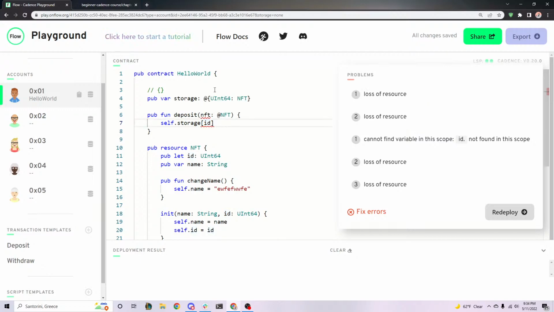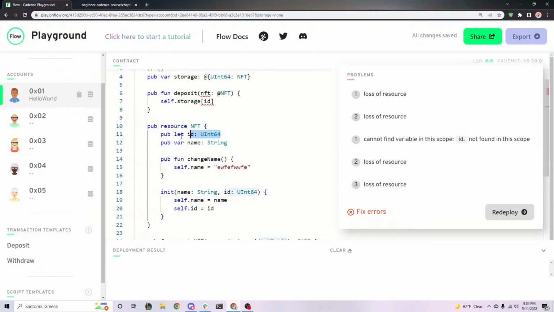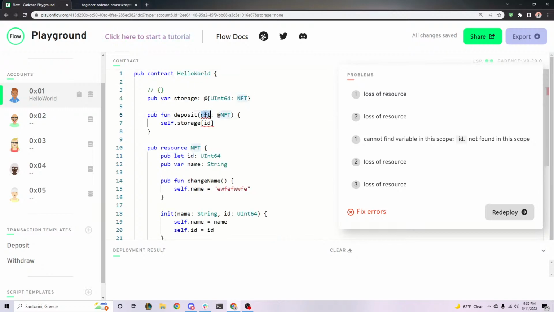No, not the address, the ID, because we want to put a UInt64 here. UUID, we could, but I think you guys are overthinking it a little bit. So we want to map the NFT's ID to the NFT itself. So how do we get the NFT's ID? Remember, it's right here. So if we have the NFT right here, how do we get it?